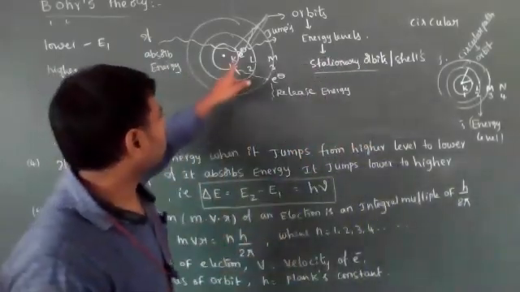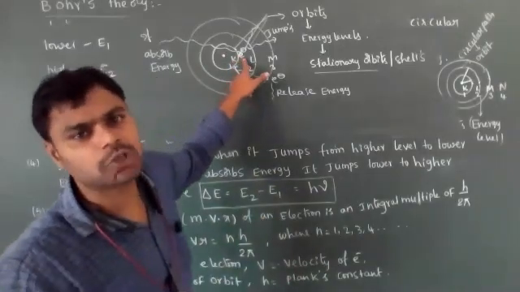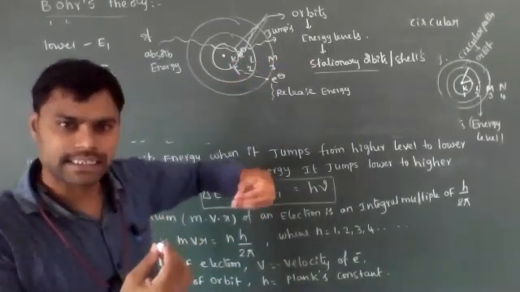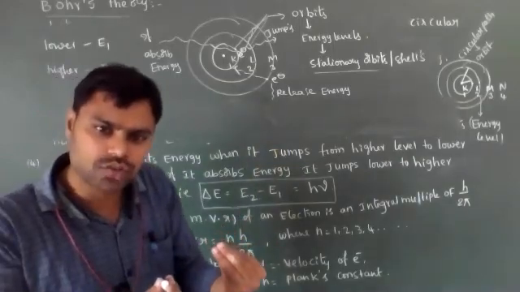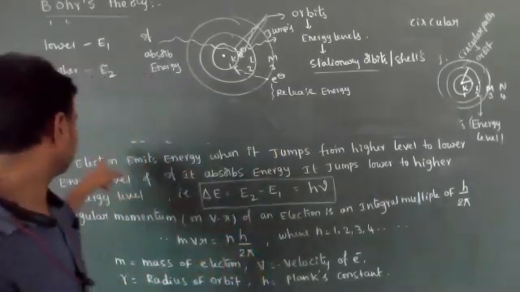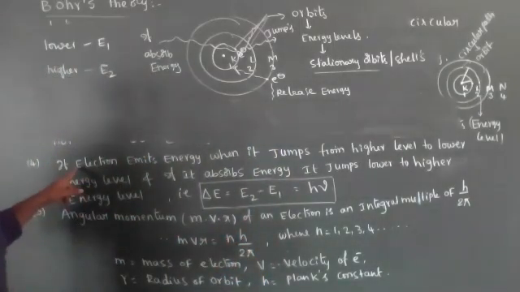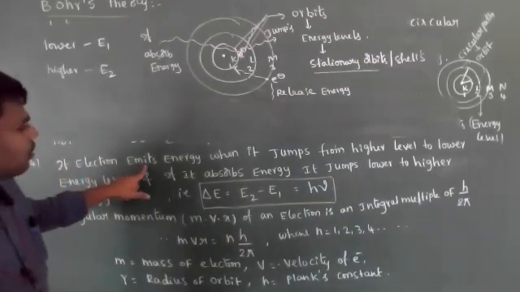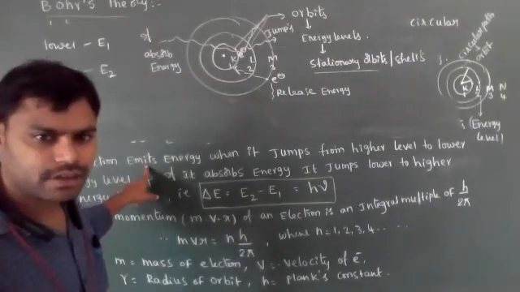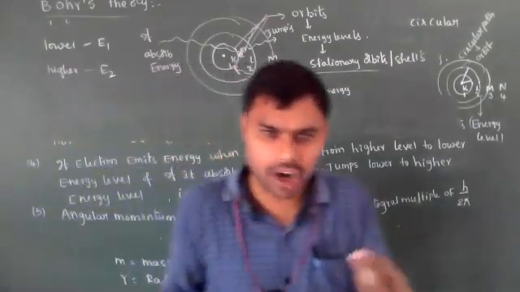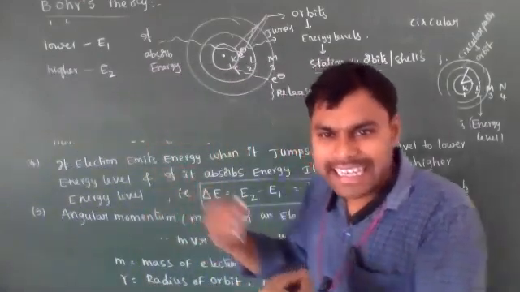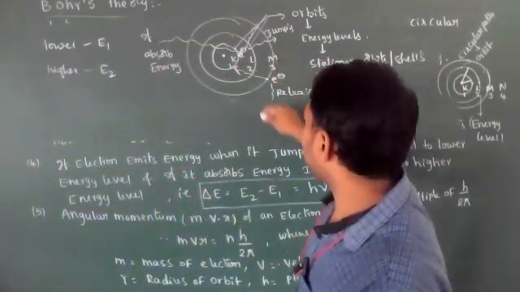When the electron jumps from lower to higher level, it absorbs energy. See, this is the fourth point I am telling. If the electron emits energy, it loses energy or releases energy, then immediately what happens?